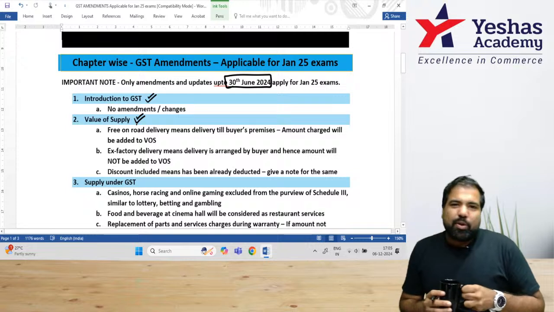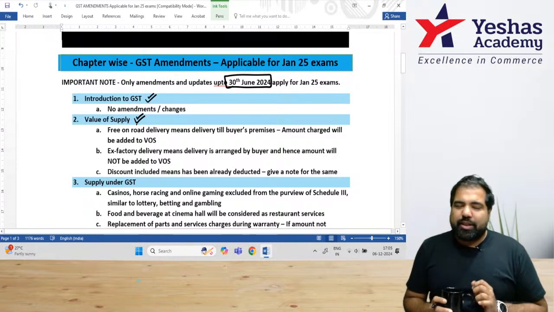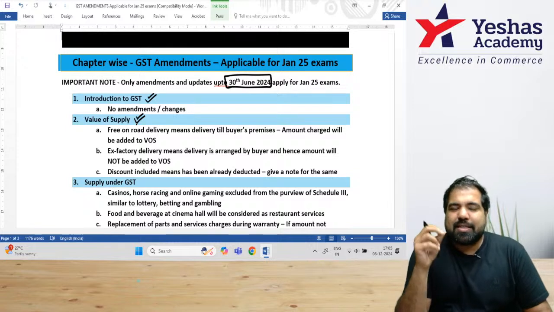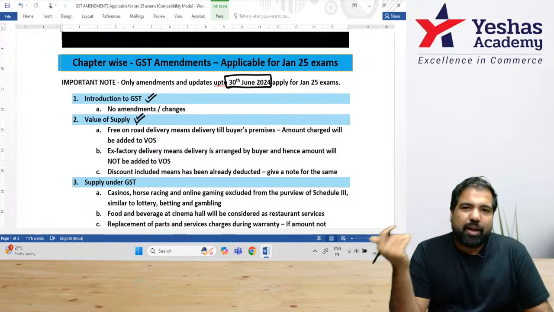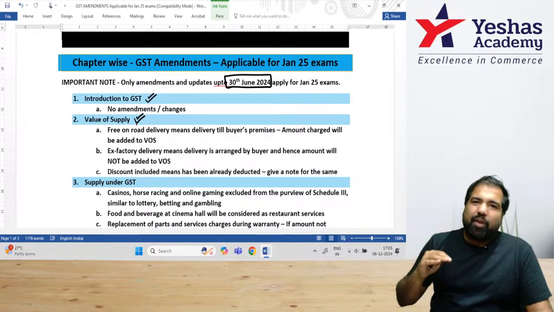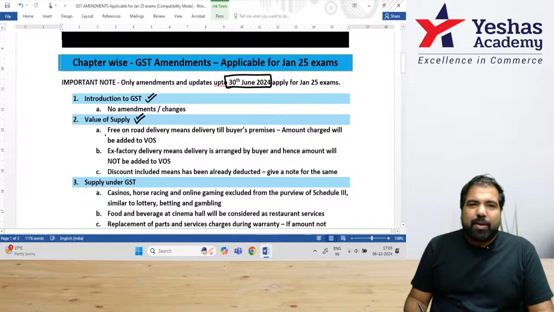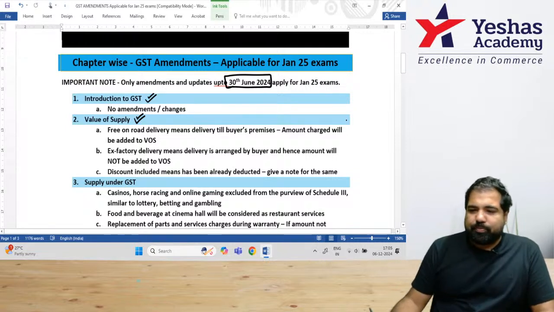In value of supply, there are one or two clarifications and there are one or two additional things you should know. First, what is value of supply? Whenever the government says that there is supply under GST, the government gets happy because the more the supply, the more the GST. And same way, the value of supply, the higher the value, the more the GST they get. So in value of supply, there are a couple of things that you should get to know.